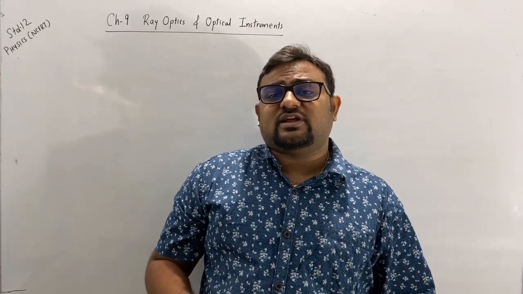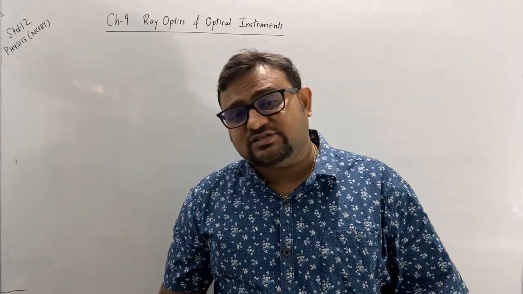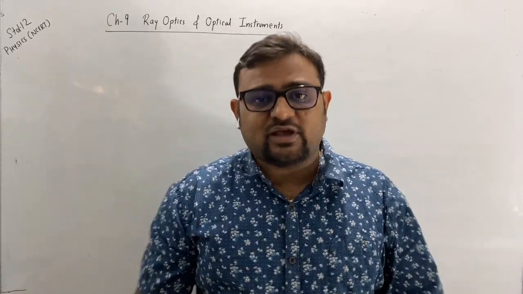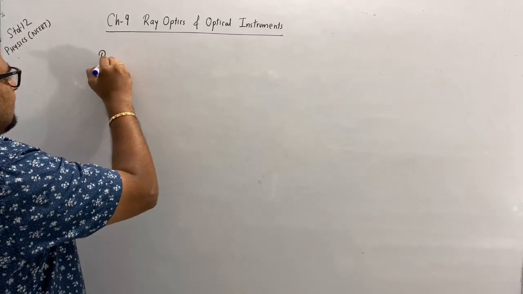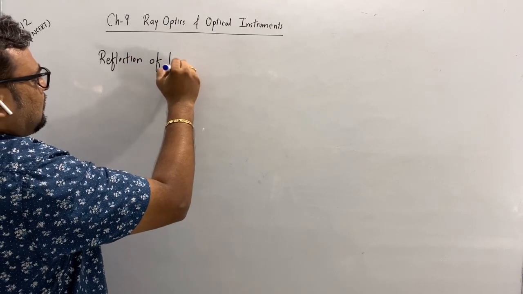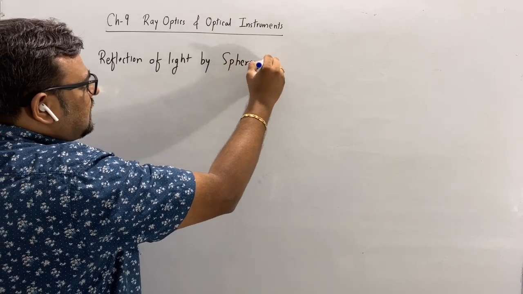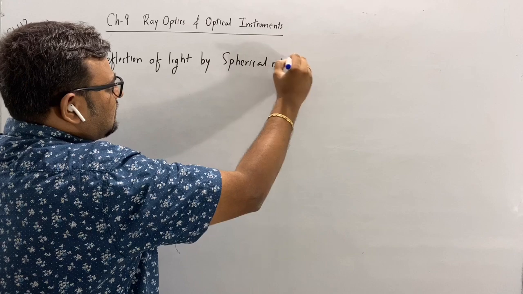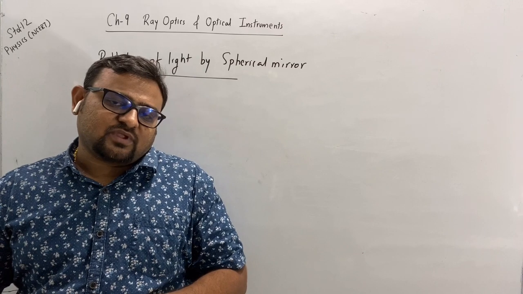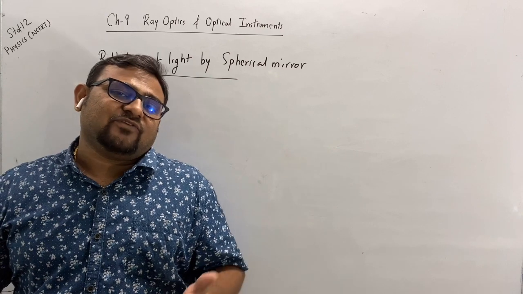Now today we will study image formation, what type of image is formed, and reflection of light by spherical mirror. Okay, let's start with that. Reflection of light by spherical mirror. Now see, when the rays are incident on a spherical mirror, they are reflected.